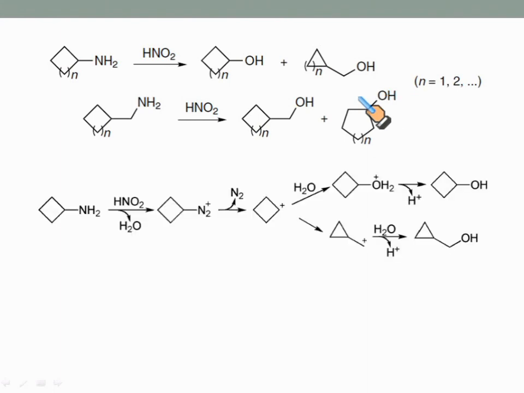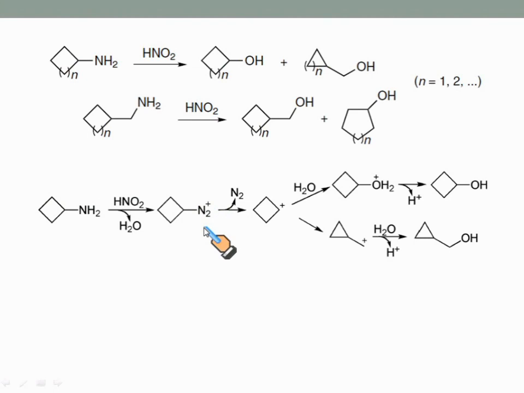As we know, nitrous acid is a source of NO plus ion. So when this cyclic amine is treated with nitrous acid, first this amino group reacts with NO plus ion and consequently converts this cyclic amine into this compound.